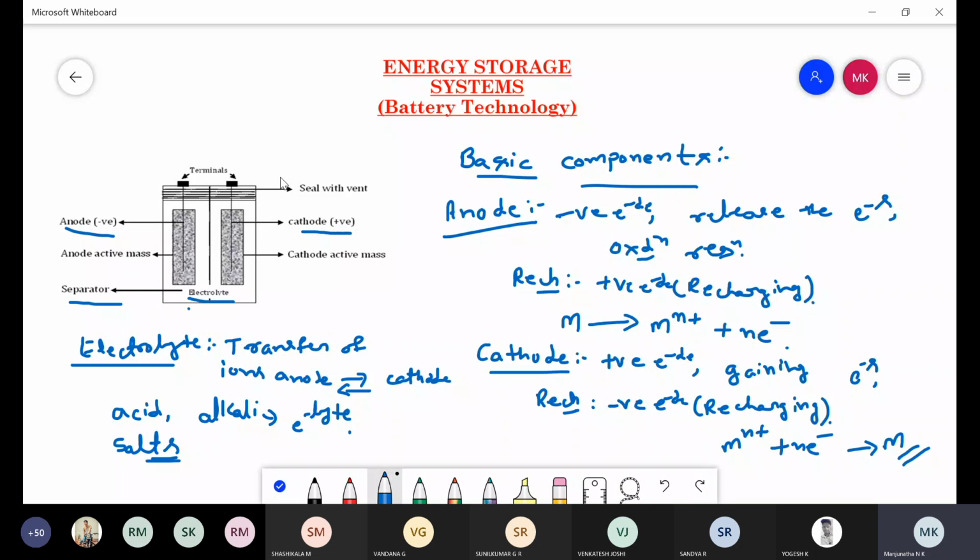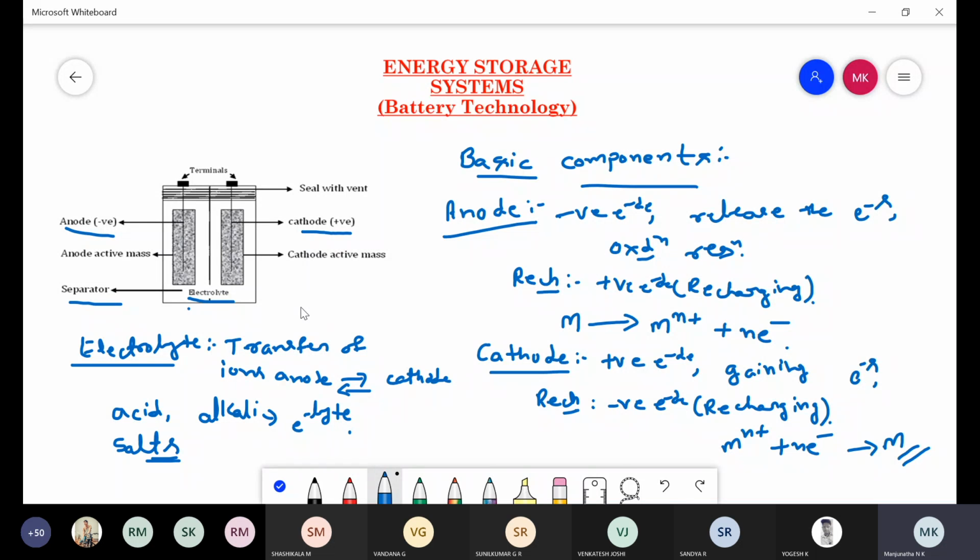So this is about the functions of the four basic components used in the construction of a battery: anode, cathode, separator and electrolyte. You need to remember these four basic components, because next you have examples of batteries. In those examples you will have an anode, a cathode, a separator and an electrolyte, in which you come to know which is the anode, which is the cathode, which is the separator, which is the electrolyte in a particular battery. It helps while writing the construction of a battery.